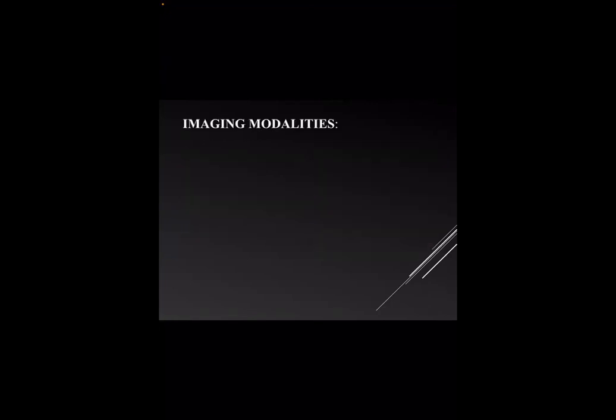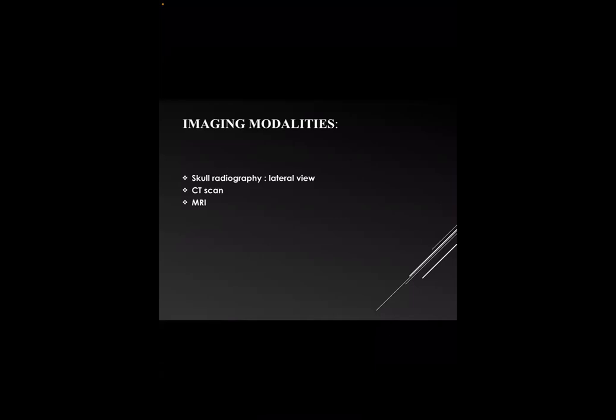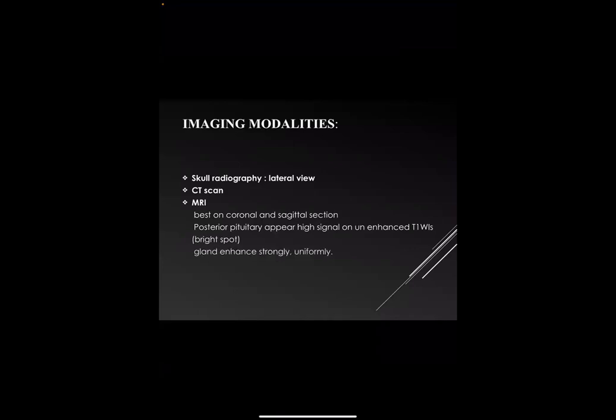Imaging modality. Skull radiograph, the lateral view, provides little information about the structure of the pituitary gland. CT scan provides information about the bony structure of the pituitary gland. MRI, based on the coronal and sagittal sections, the posterior pituitary appears as high signal on T1, the bright spot of the brain. The gland enhances strongly and uniformly.